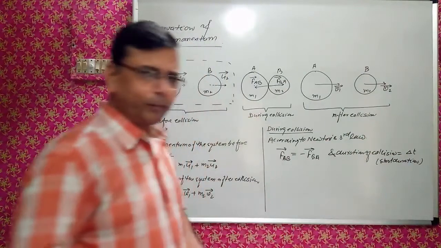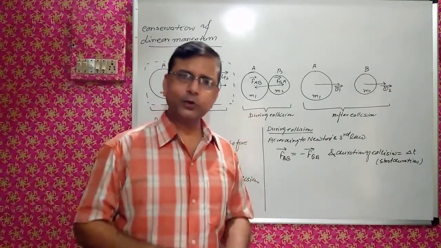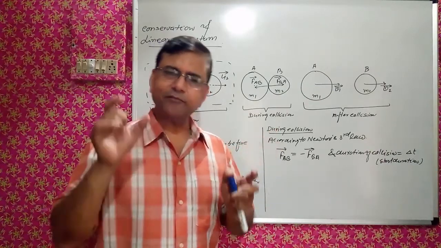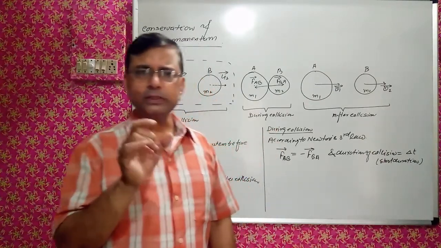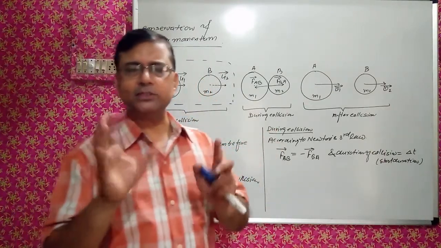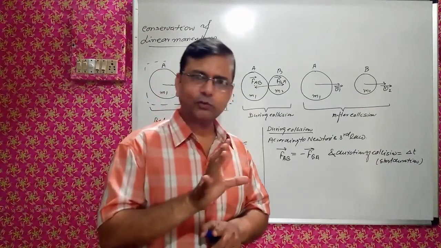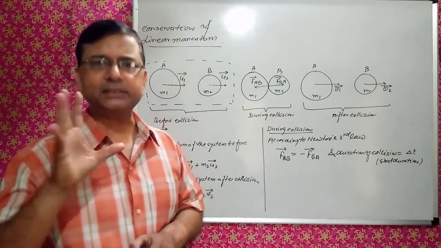One thing I have already told in the previous videos: if a force acts for a very short time, that duration cannot be measured. So in that case, we take another physical quantity called impulse.